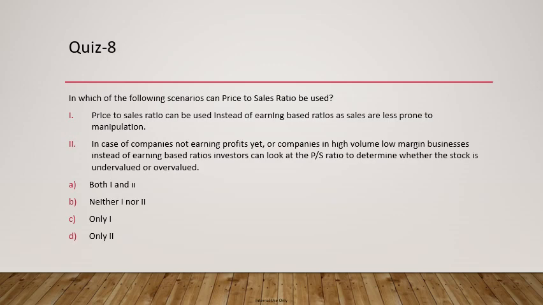In which of the following scenarios can price to sales ratio be used? Where do we use this? So price to sales ratio can be used instead of earning based ratio, as sales are less prone to manipulation. This is a valid statement to make. In case of companies not earning profits or companies with high volume, low margin businesses, instead of earning based ratio, investors can look at PS ratio to determine whether stock is undervalued or overvalued. Basically, both the statements are correct, so it is both 1 and 2.